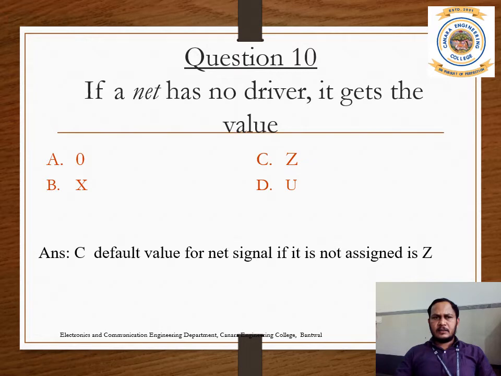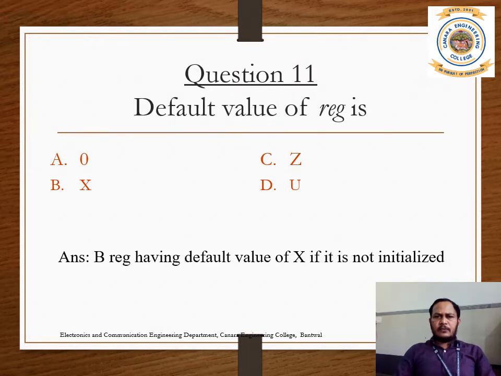That's the correct answer. Number 11: what is the default value of a register? You have two types, register and wire. So that's the register default value. The answers given are 0, X, Z, and U. The register default value is always X.